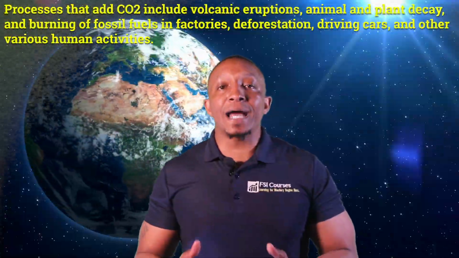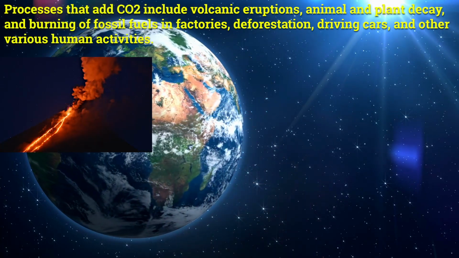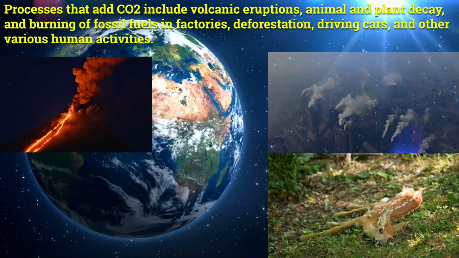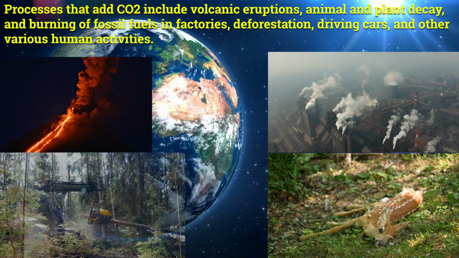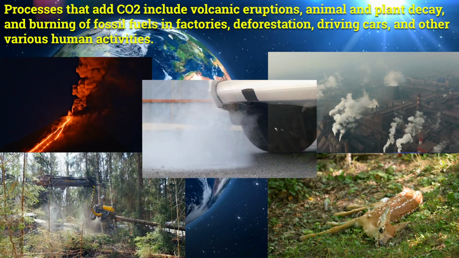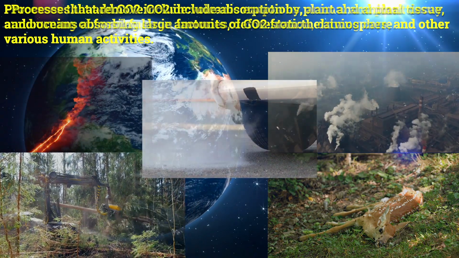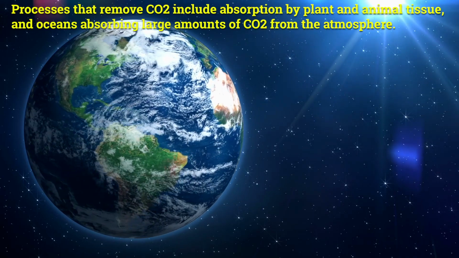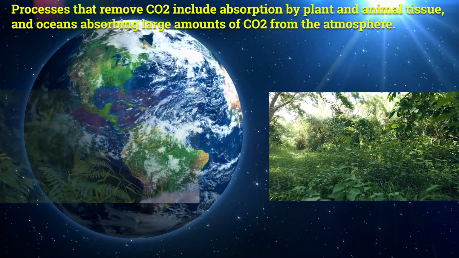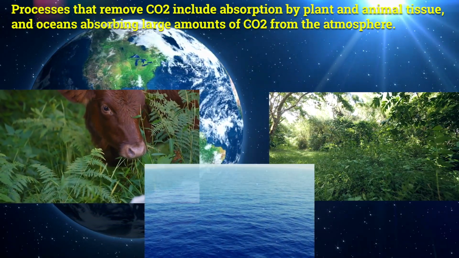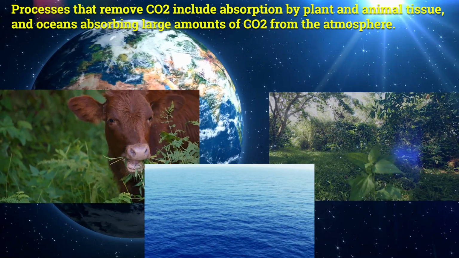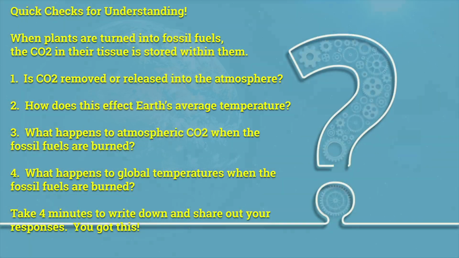Processes that add carbon dioxide include volcanic eruptions, animal and plant decay, burning of fossil fuels, factories, deforestation, driving cars, and other various human activities. Processes that remove carbon dioxide include absorption by plant and animal tissue, and oceans absorbing large amounts of carbon dioxide from the atmosphere. Quick check for understanding.